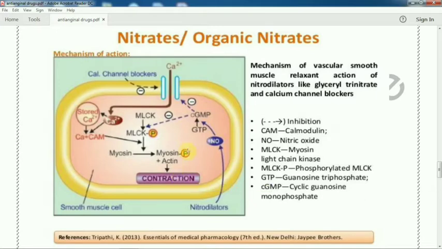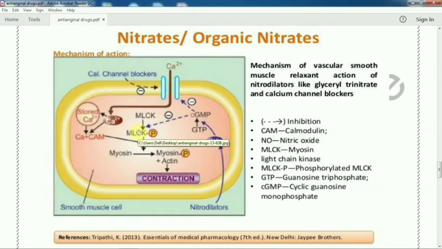In the other way, guanosine triphosphate is converted to guanosine monophosphate, and guanosine monophosphate again acts on the myosin light chain kinase. So there are two mechanisms. One is guanosine monophosphate, and the other is calcium combined with calmodulin, which phosphorylates myosin light chain kinase.